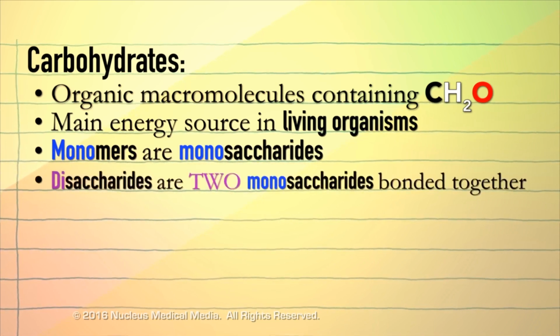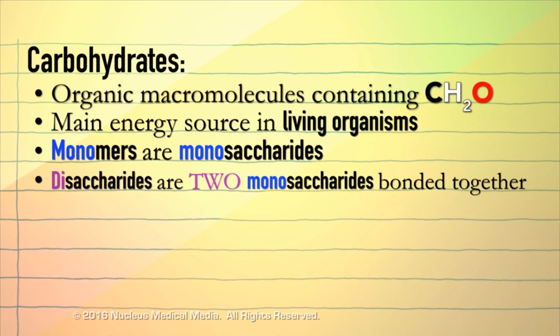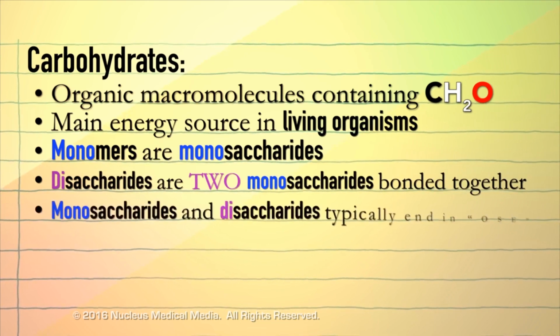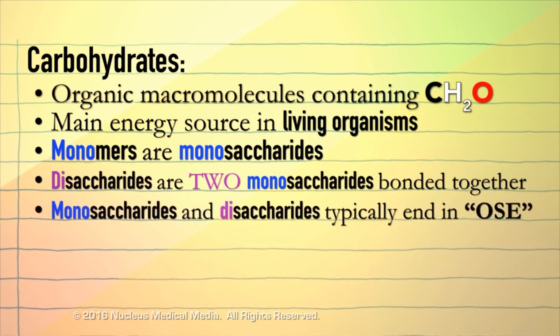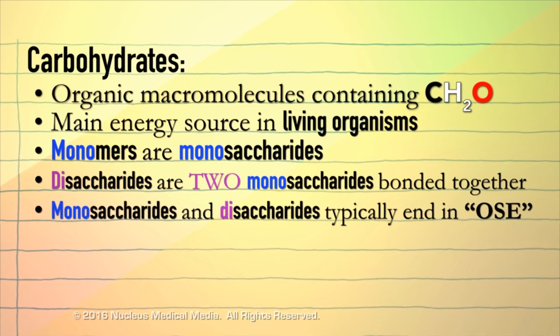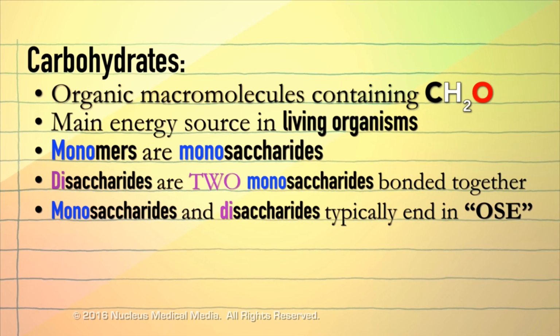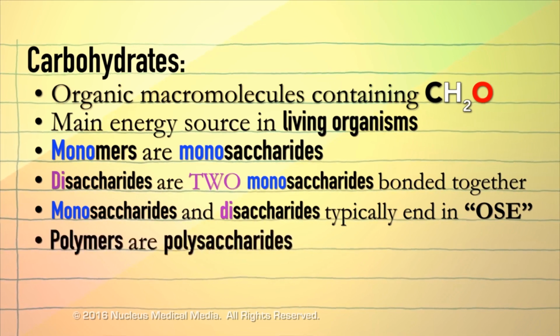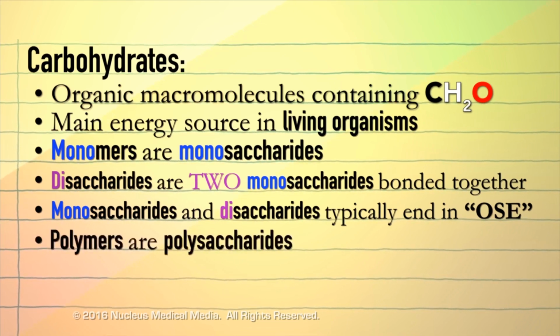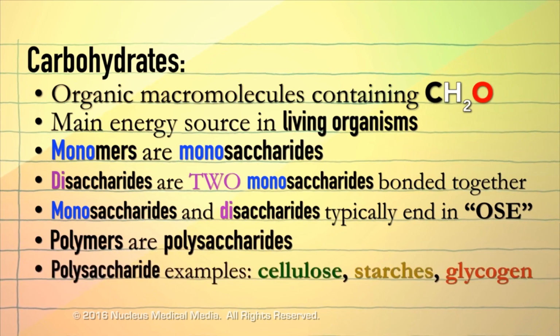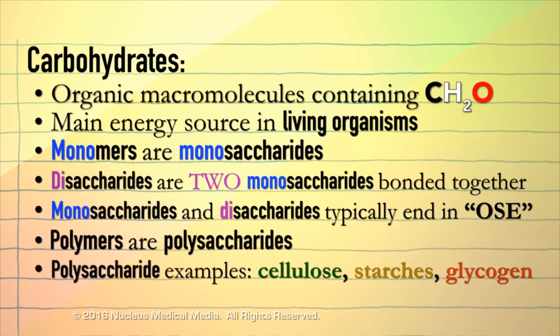Disaccharides are 2 monosaccharides bonded together. Monosaccharide and disaccharide names typically end in OSE, such as glucose, fructose, and sucrose. Carbohydrate polymers are called polysaccharides. Polysaccharides include cellulose, starches, and glycogen.